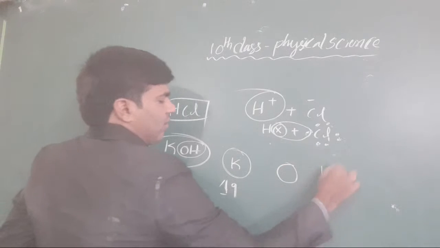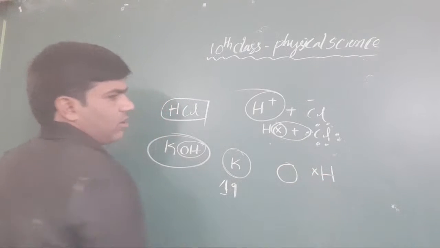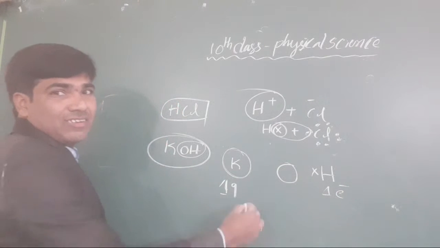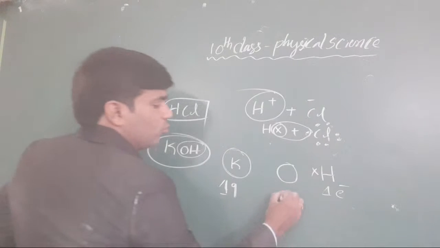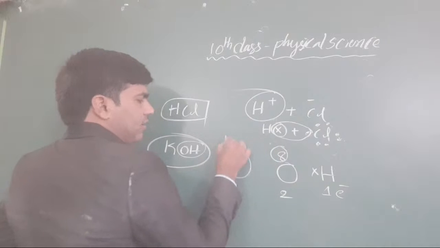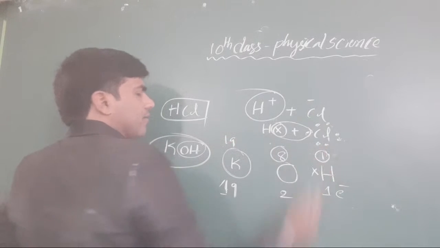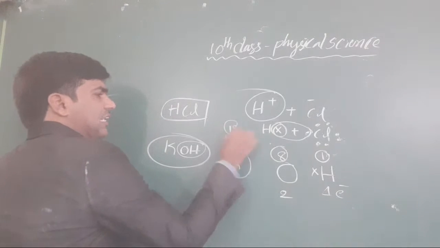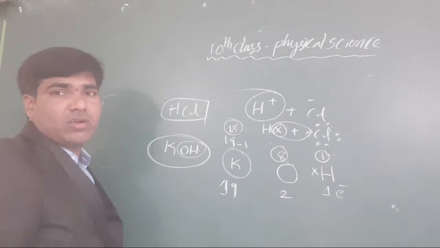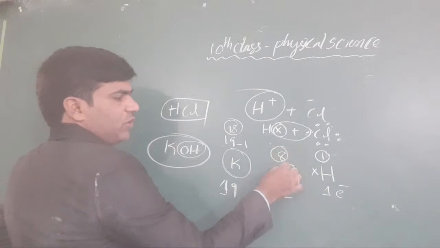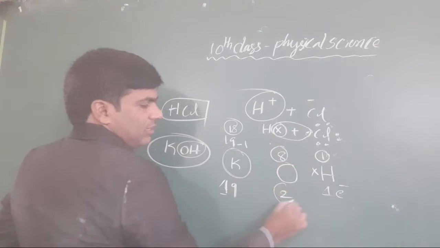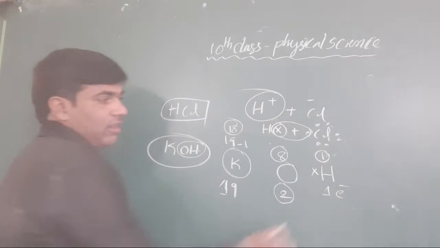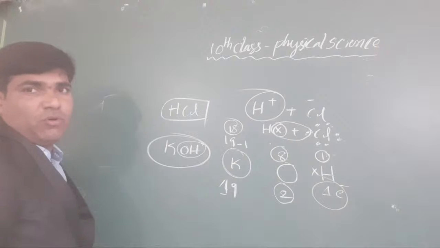Here oxygen is there, hydrogen is there. Hydrogen contains how many electrons in the outermost? 1 electron. Okay, clear or not, all the students? Oxygen contains how many outermost electrons? 2 electrons. Total atomic number is 8, and as well as the 1. Yes, for stabilization purposes it is -1, and it becomes 18. It becomes the argon electronic configuration. And our oxygen requires 2 electrons, and our hydrogen requires 1 more electron.